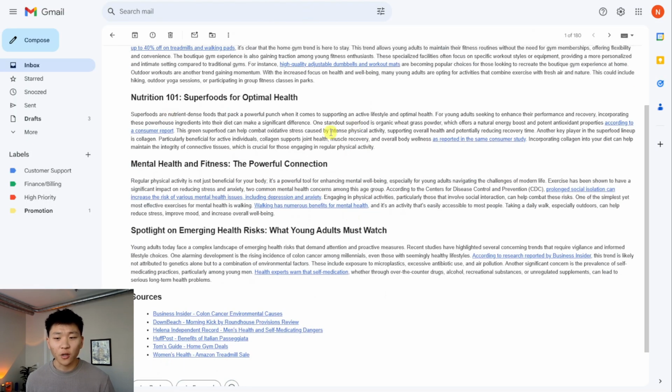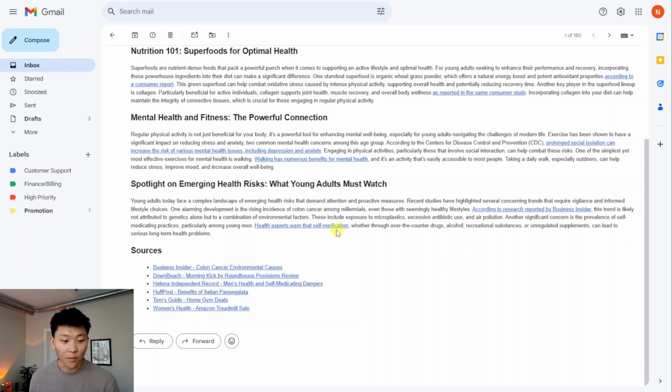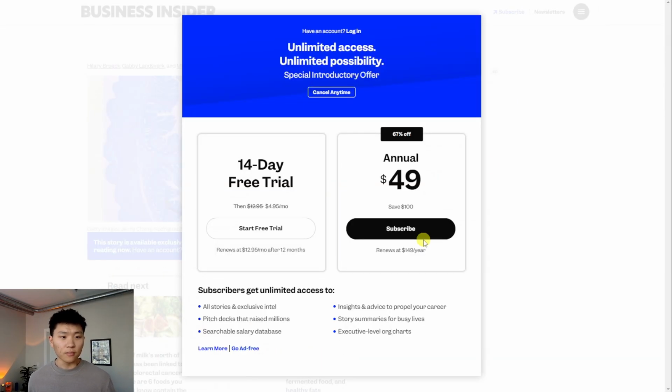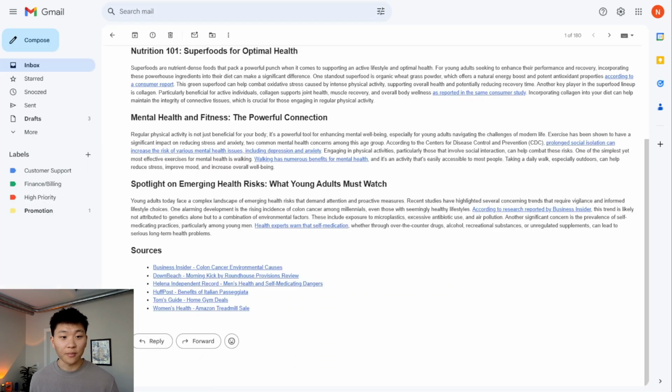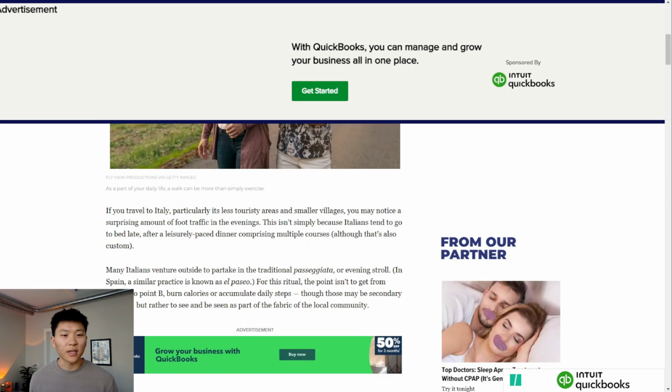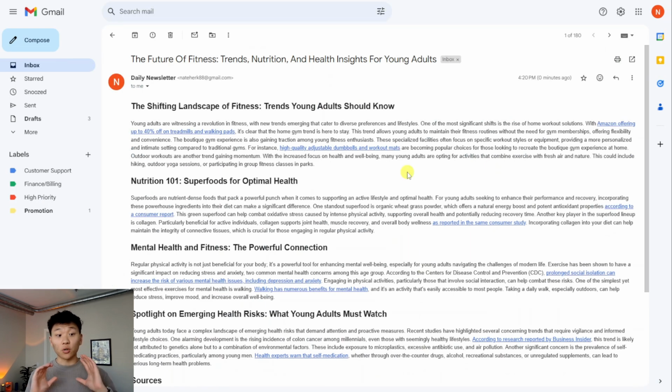Nutrition 101, superfoods for optimal health. According to a consumer report, this green superfood can help combat oxidative stress. Okay, mental health and fitness, spotlight on emerging health risks. Let's say we wanted to click into this research report by Business Insider, where it looks like it was talking about colon cancer in young adults. That's not fun. And then we've got another one down here with this Italian evening ritual has major health benefits. Here's why you should try it. As you can see, we've got our links that we're able to click into, which is super cool. We've got our bold headers right away, so we can sort of scan and see what articles we actually want to read. And that's pretty much how this one's going to look.